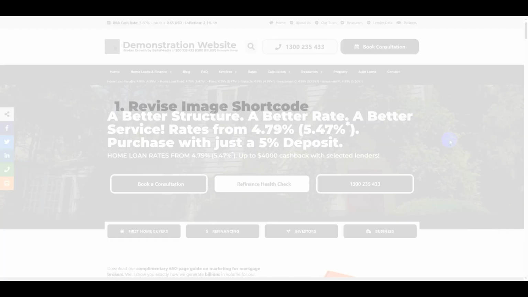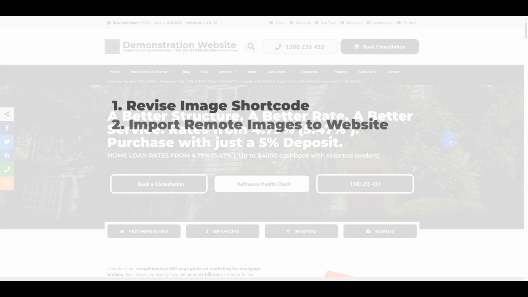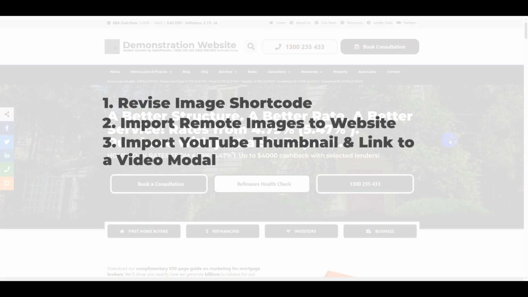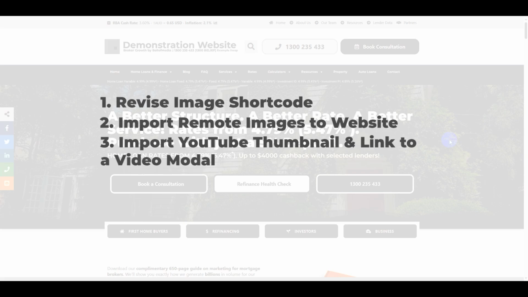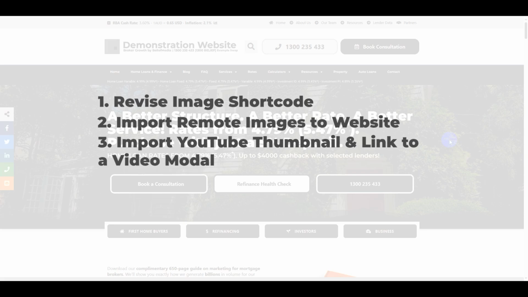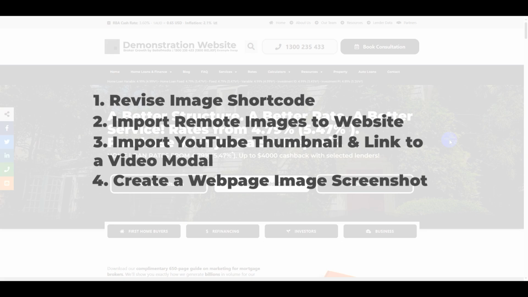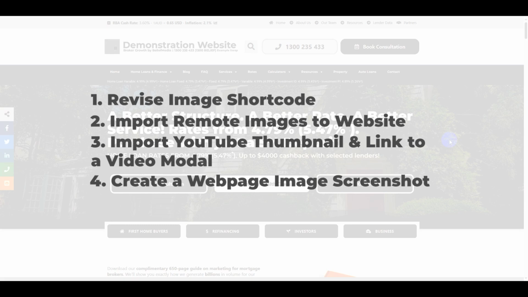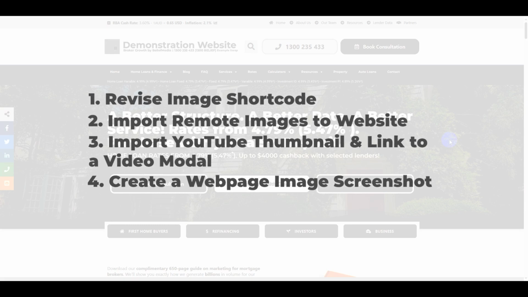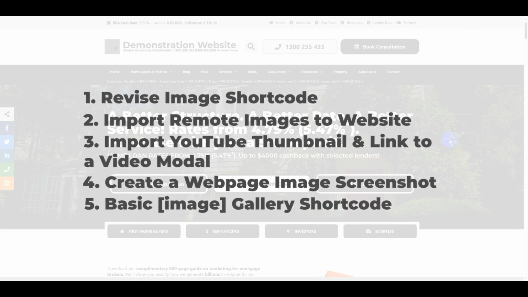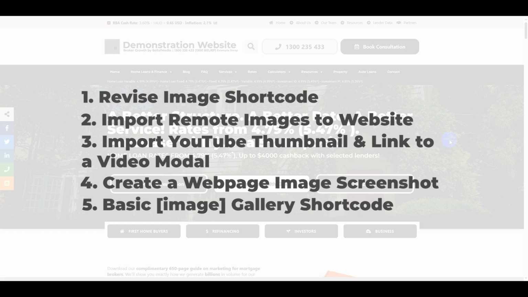First of all, we'll revise the image shortcode. We'll look at how to import remote images into your website, and that is into your image library, so they're accessible to you locally. We'll look at how to import a YouTube thumbnail that links to a video in a modal. We'll look at how to create a screenshot of a remote website and include that image on your website. And lastly, we'll look at basic image shortcode that supports basic galleries. There are a number of gallery features in Yabba. We'll just look at the basic.